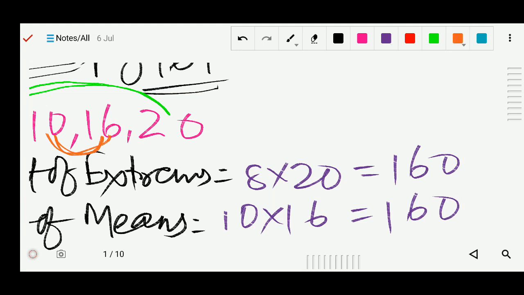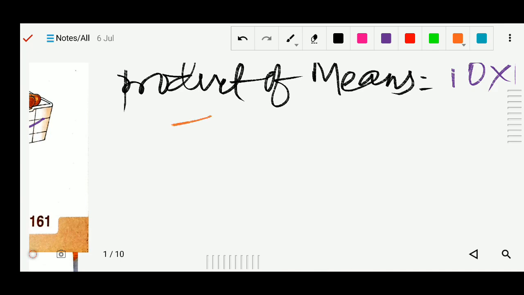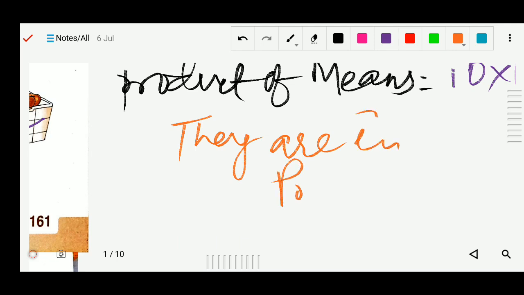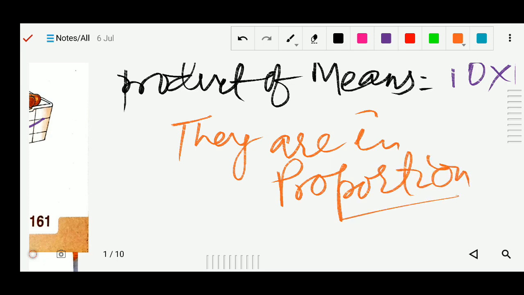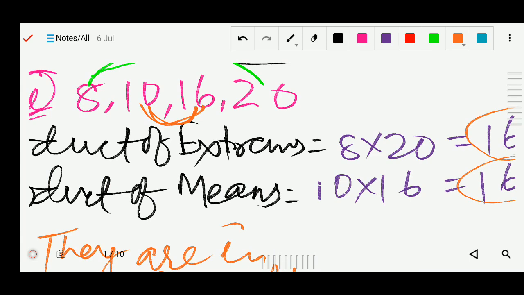So now you can see in both cases it is same. The product of extreme equals the product of means. It means they are in proportion. Okay, that's your solution. Got it? Only you have to find the product of extreme and means, and you can solve.